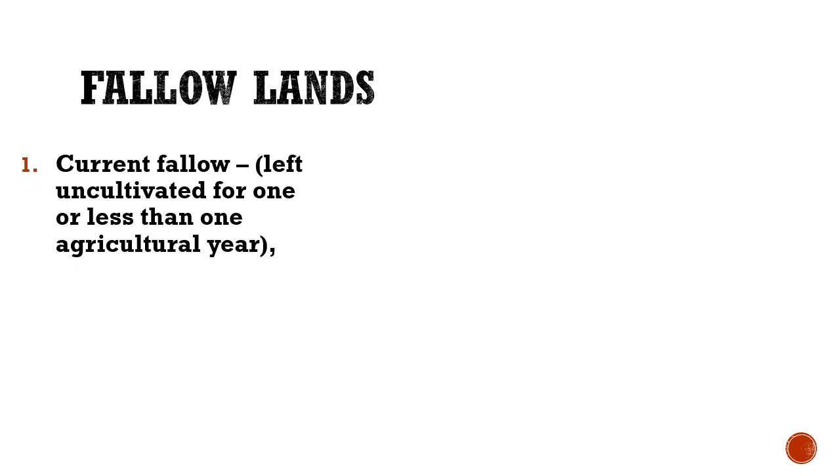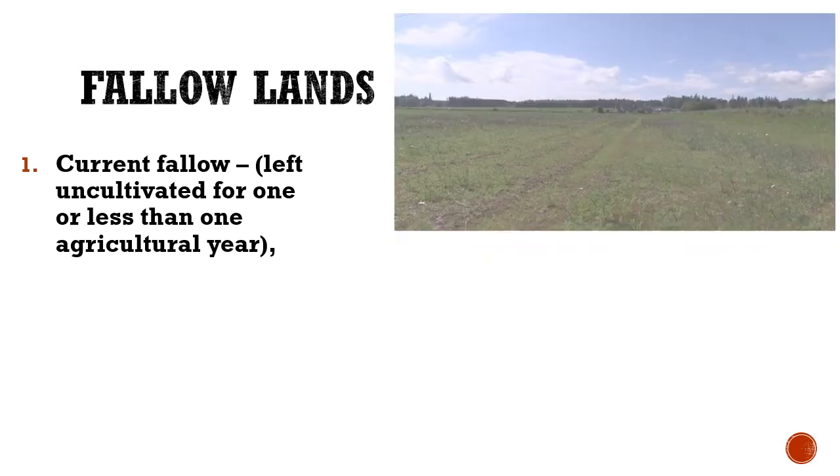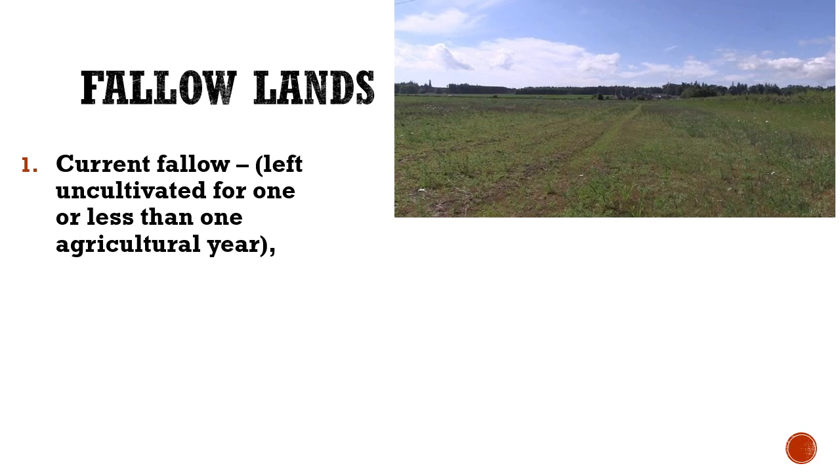The next type of land is called fallow land. Fallow lands are of two types. Current fallow means land which is left uncultivated for only one or less than one agricultural year.